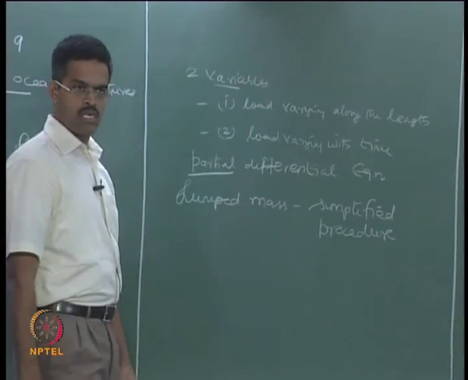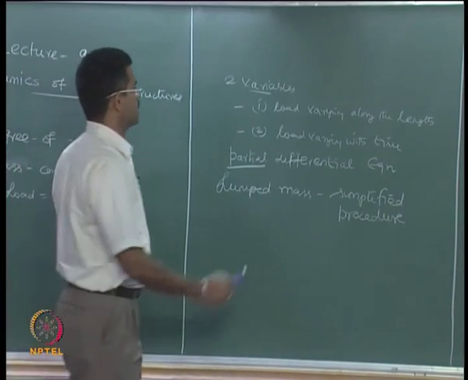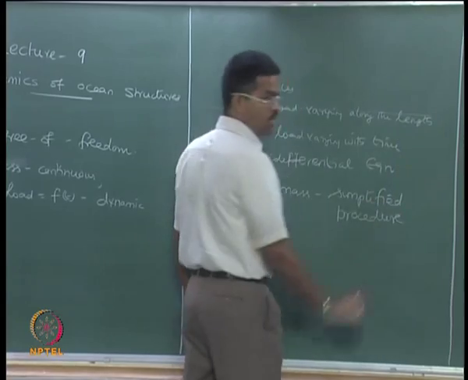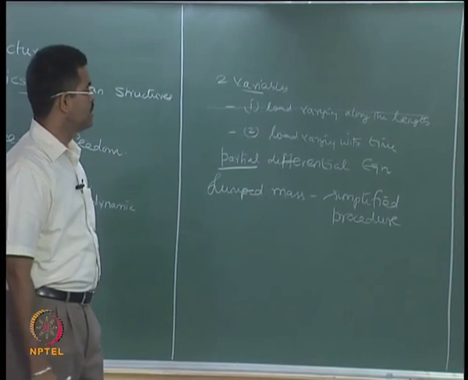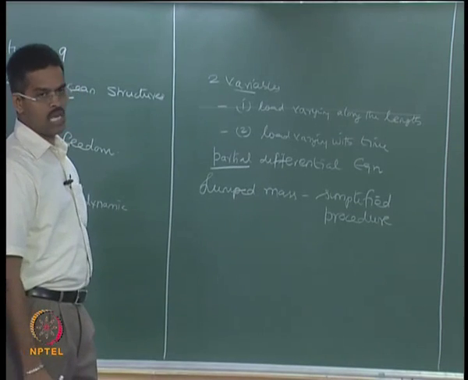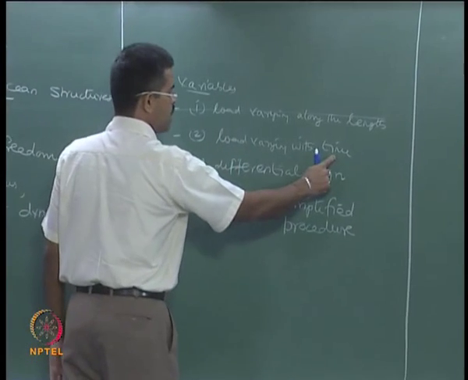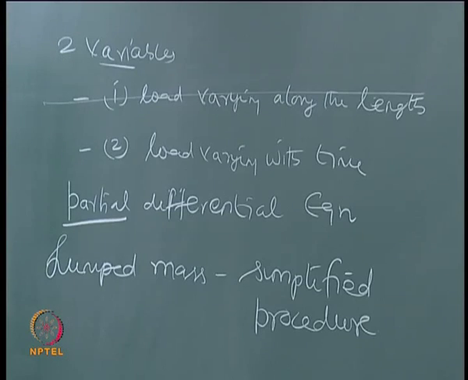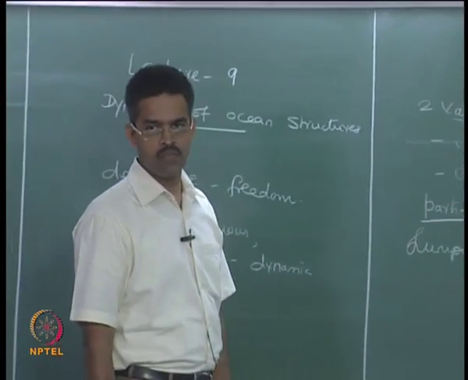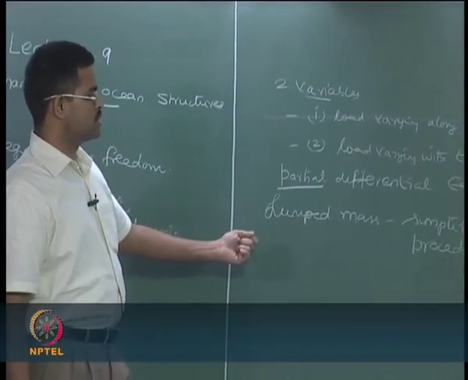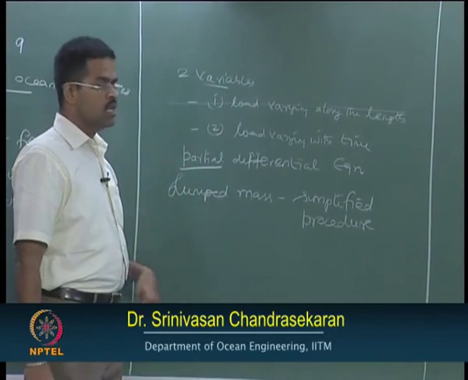That is the reason, because here one of the components which is varying along its length is eliminated. We have said that the mass is lumped only at specific discrete points, therefore the variation of load along the length is eliminated from the discussion. We will only look for the time variant of the load, which is purely of course dynamic in nature, therefore the analysis can become simple. So, when you have a lumped mass system, then the analysis is simpler compared to the continuous mass system.